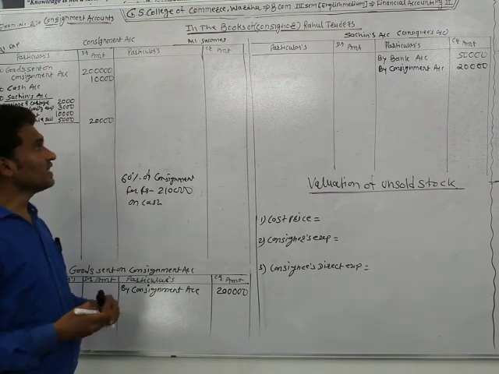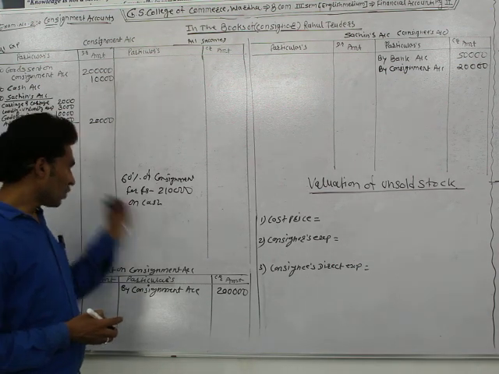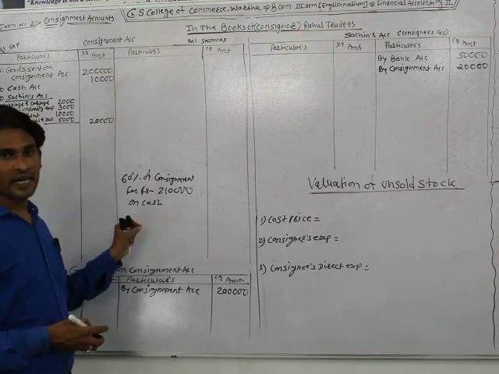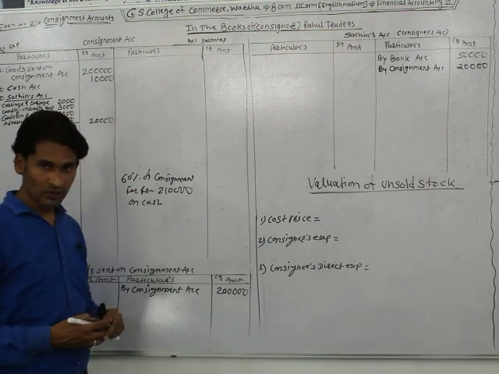Okay, Sachin sold 60% of the consigned goods for rupees 2,10,000.